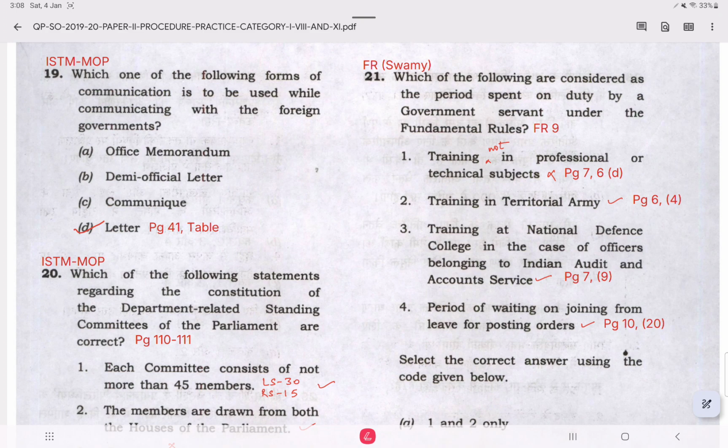In this video, we'll be discussing the previous year question paper of the LDCE exam for the year 2019 and 2020. In this question paper, we'll be covering 20 questions from question number 21 to question number 40. For previous discussion, you can check our other videos in the playlist. So let's start with question number 21.